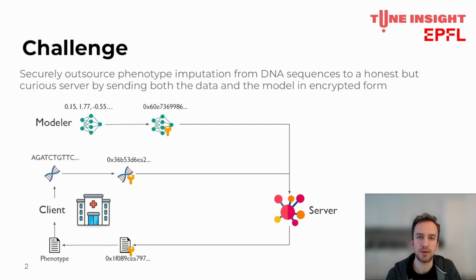In our setting, we have three parties: a client with genomic samples, a modeler with a model able to input phenotypes from genomic samples, and an honest but curious server tasked to make the prediction. The client and the modeler both encrypt and send their respective inputs to the server, which uses them to make a prediction under encryption. Then the encrypted result is sent back to the client for decryption.